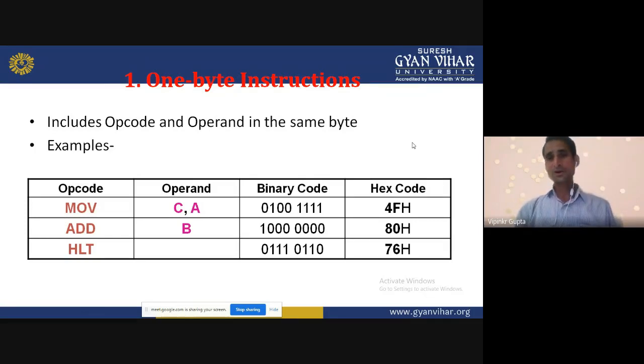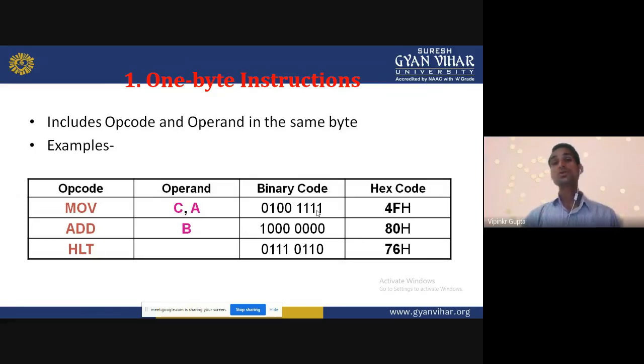And when we are converting to the machine level language or binary code, then we get 0 1 0 0 1 1 1 1. That is the binary equivalent code. So we can get the result.